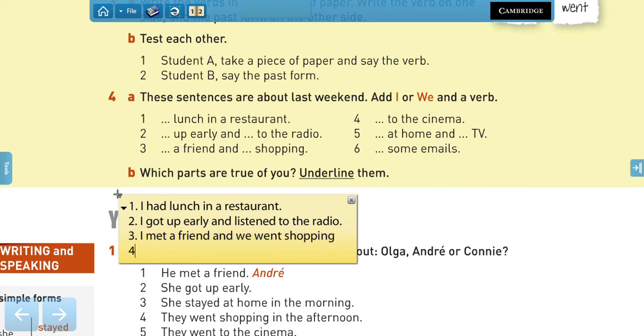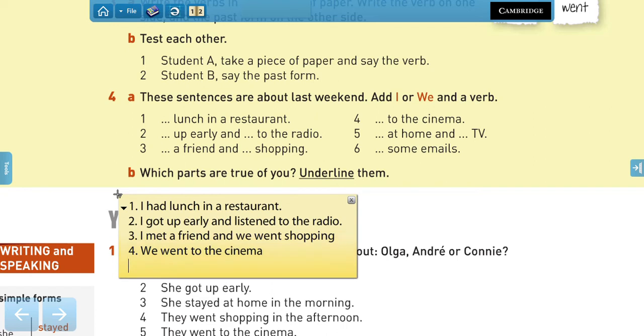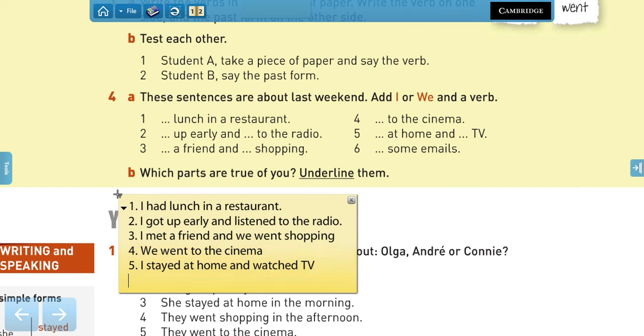Very good. Number 4, you can say I or we went to the cinema. Number 5, you can say I or we as well. I stayed at home and watched TV. And the last one, you can say I wrote some emails. Right? So you choose the verb and then you transform it into past.